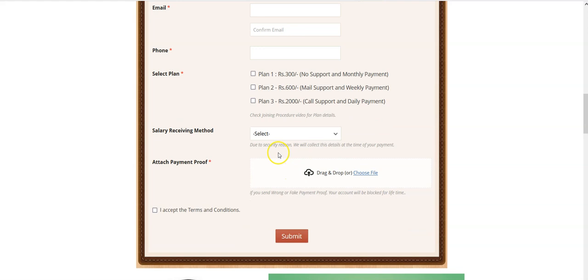Here in this application form, we are not collecting your bank details and Paytm details, because due to security reasons we are not collecting them here. We will collect these details at the time of your payment. Whenever you get your payment, at that time you just provide your details, so that is enough.